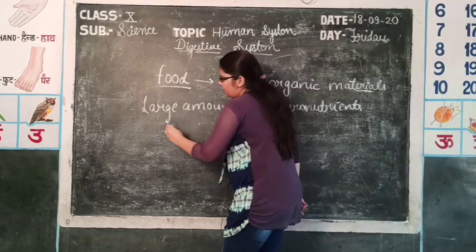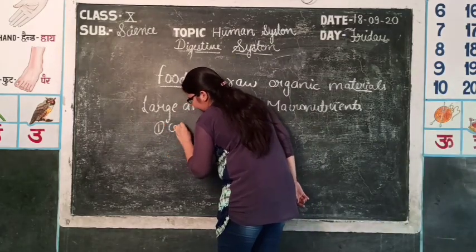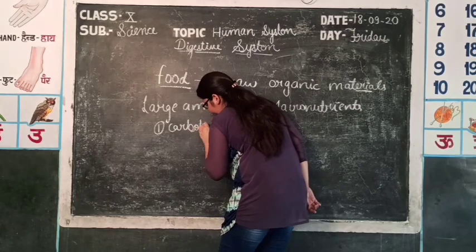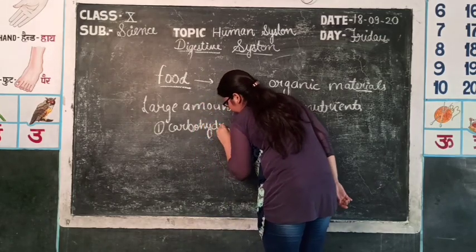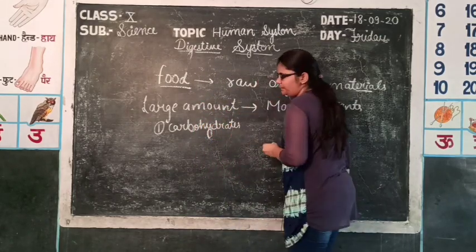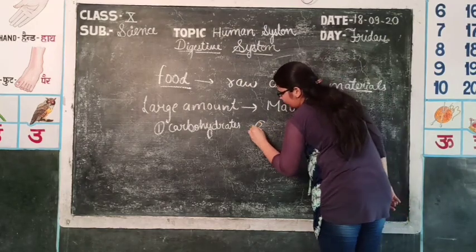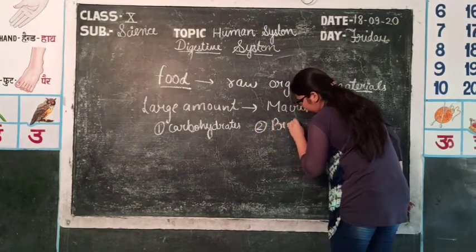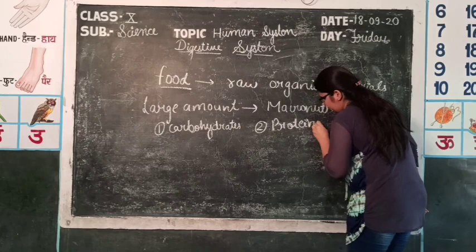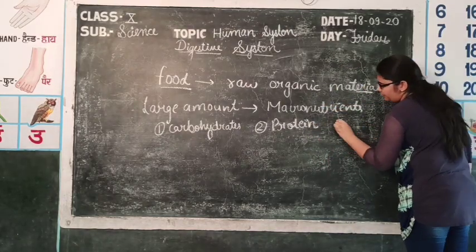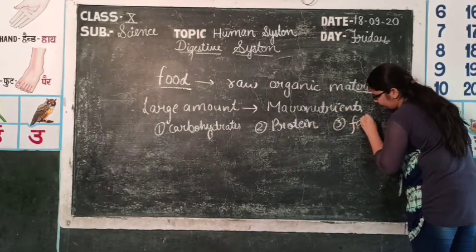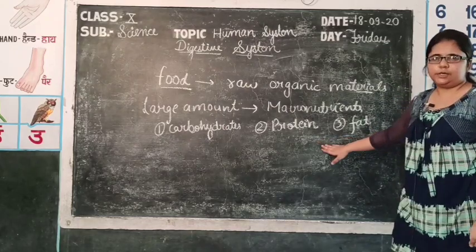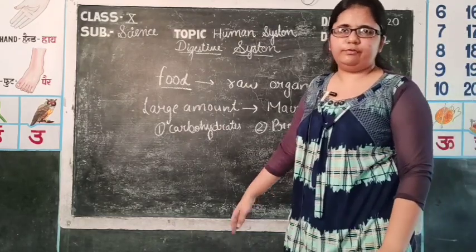These are, first of all, carbohydrates, second one is protein, third one is fat. These are present in large amount, that is, they are the main part of our food.